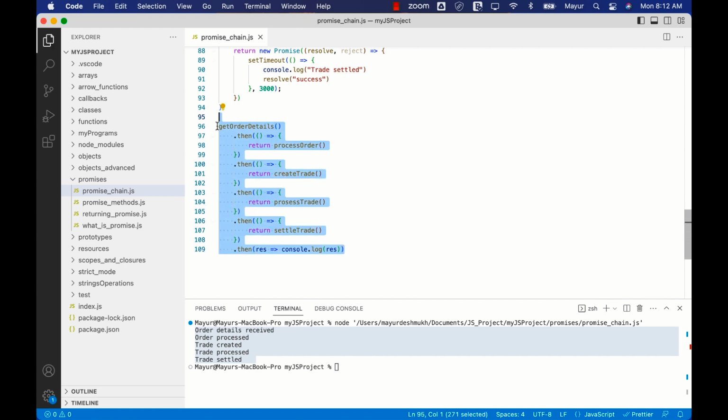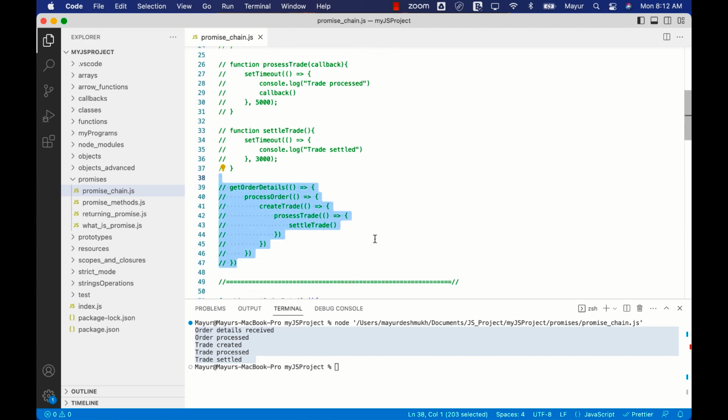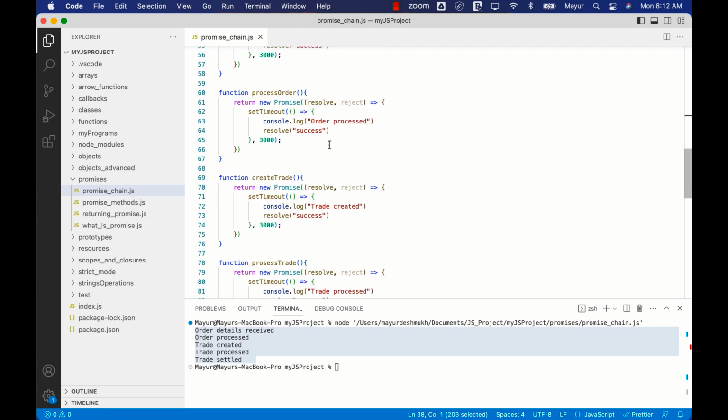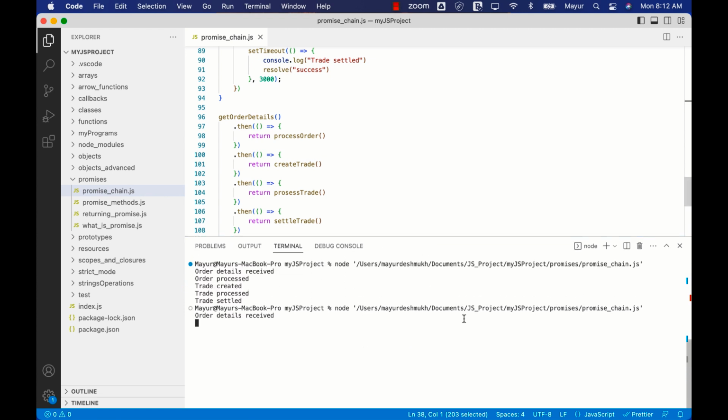Now this is much cleaner and much easier to understand as compared to this pyramid of doom-like structure. Both of them will work exactly similar. So if we go ahead and rerun this program, it's going to run pretty much in the same fashion.